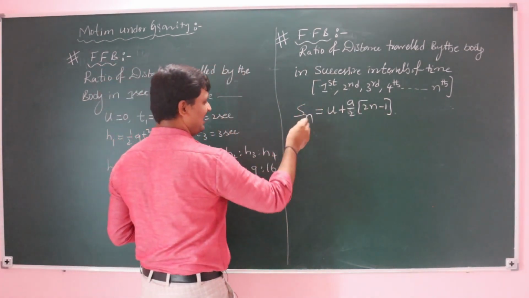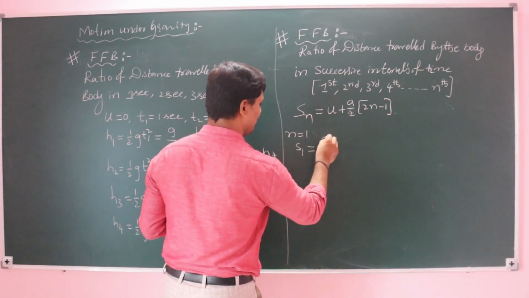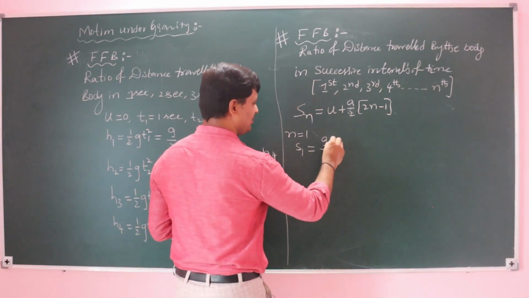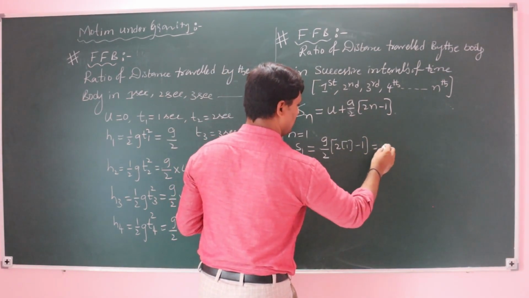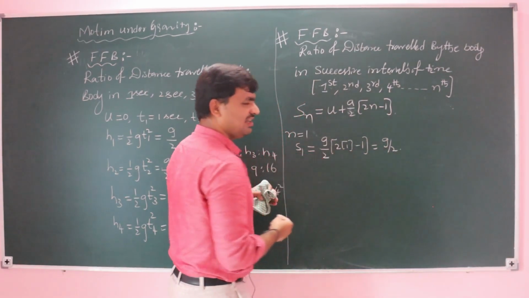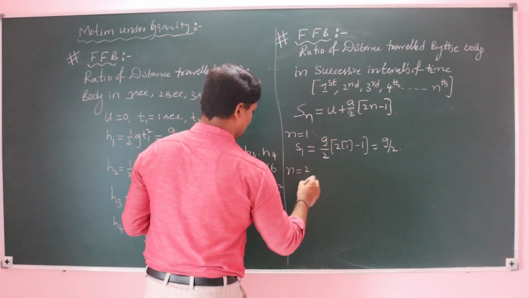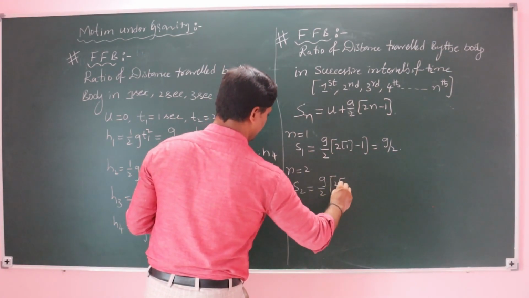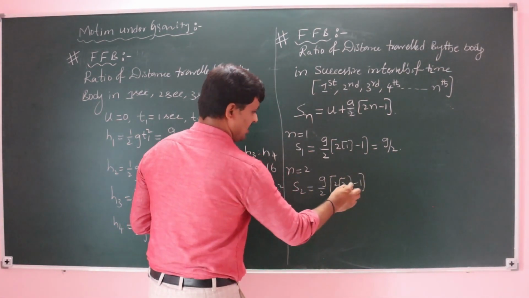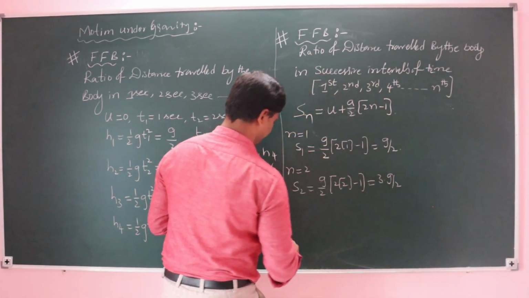First I am taking n is equal to 1. That means S1 is equal to, with u value 0 and a value g, g by 2 into (2 into 1 minus 1), nothing but 1. This value goes to g by 2. Next n is equal to 2: S2 is g by 2 into (2 into 2 minus 1), nothing but 3, that is equal to 3g by 2.